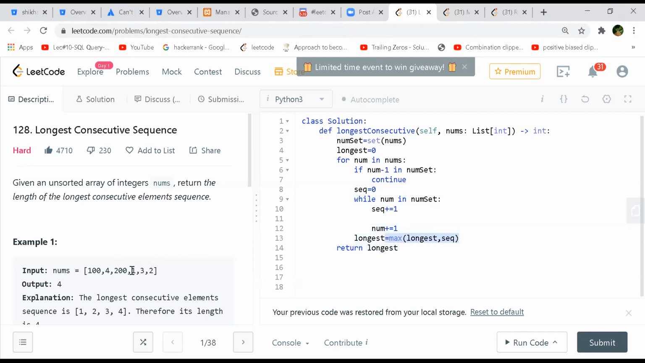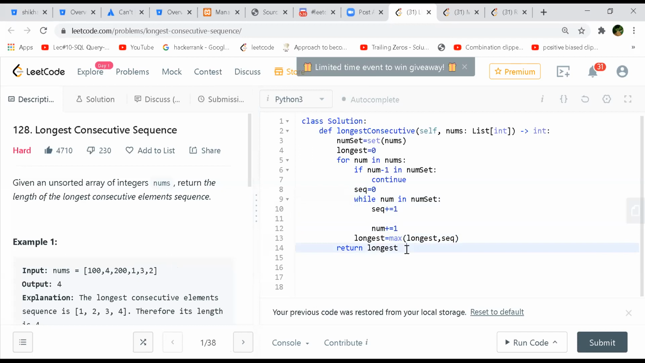Right. Now for 1, 0 is not there, right? So our sequence will start and we'll keep on doing it till we get 4. And 4 will be the length till now. And for 3, 2 is present, I'll skip. For 2, 1 is present, I'll skip. And this will give the longest.